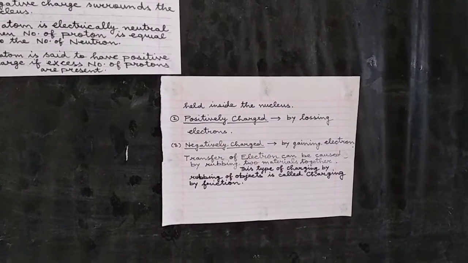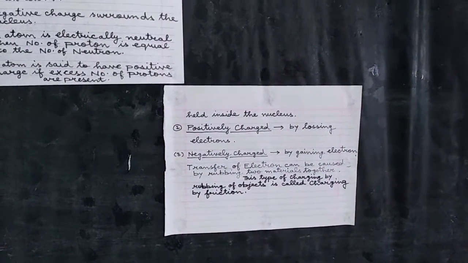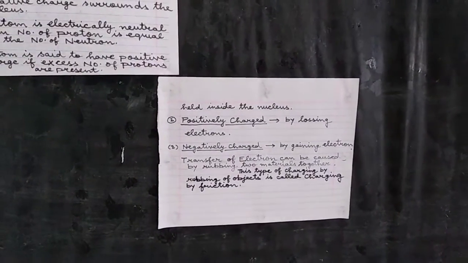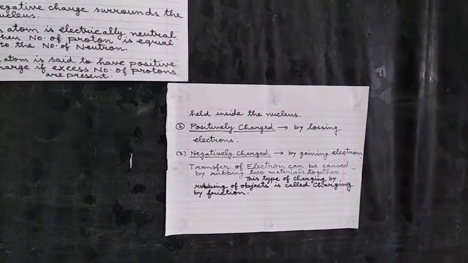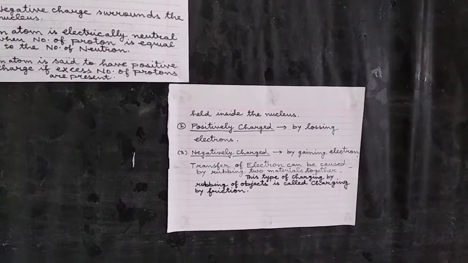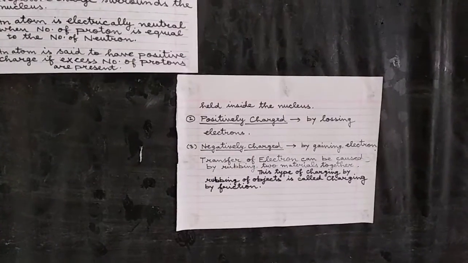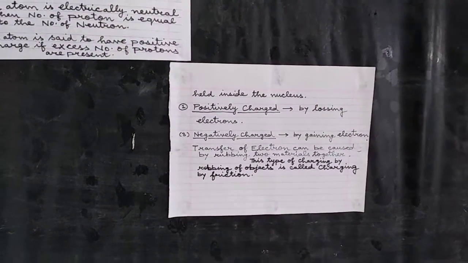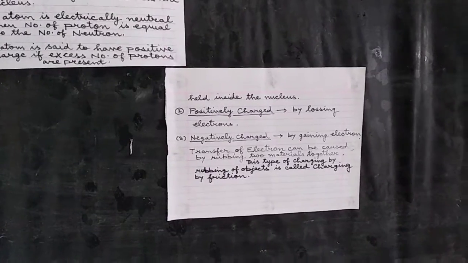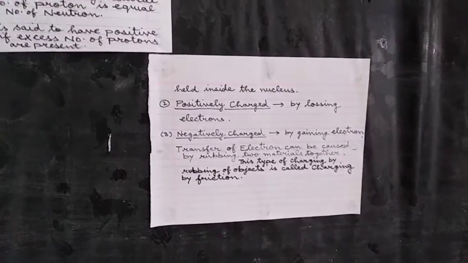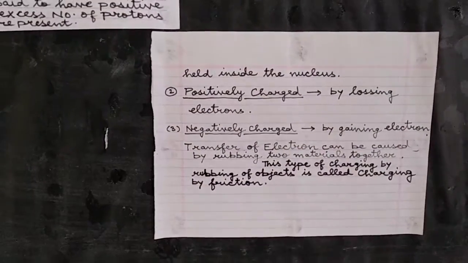The charge on the atoms is decided on the basis of the gaining and losing of electrons. Those atoms which lose electrons become positively charged, and those atoms which gain electrons become negatively charged. This transfer of electrons can take place by rubbing two materials together, and this type of charging by rubbing of an object is called charging by friction.